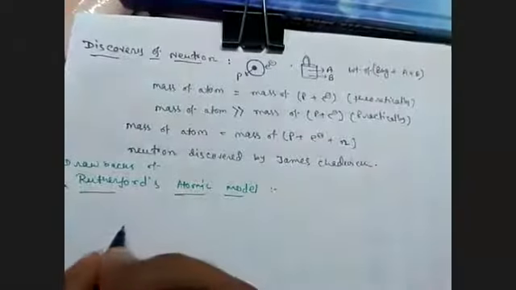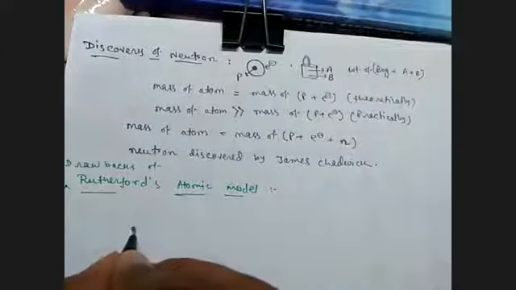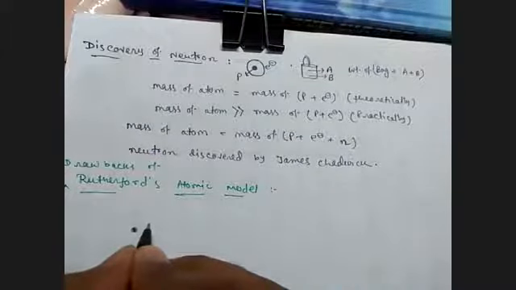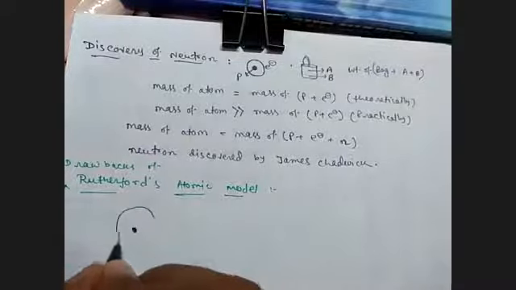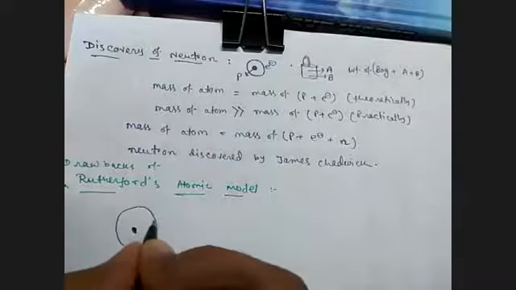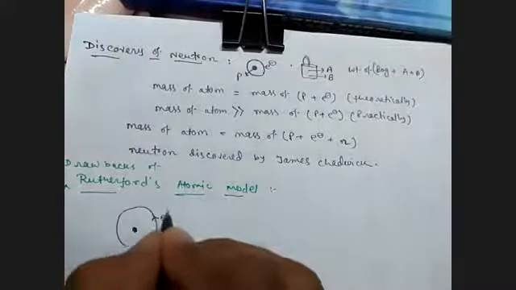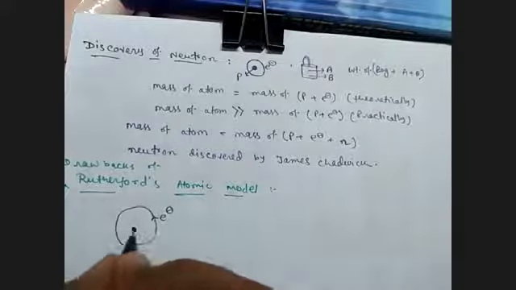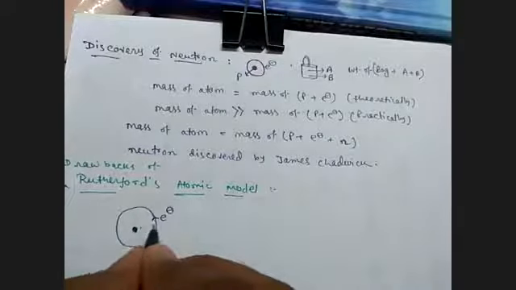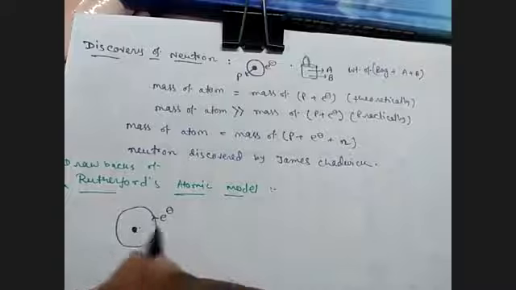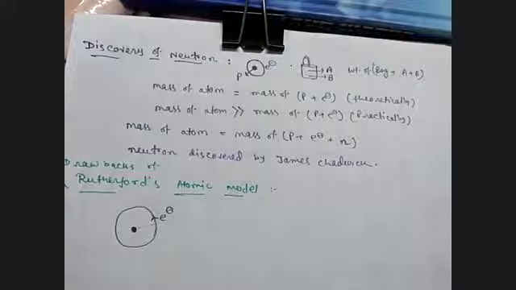Rutherford told that here the nucleus is present, and here the electron revolves around the nucleus. So this is the stability of the structure of the atom.